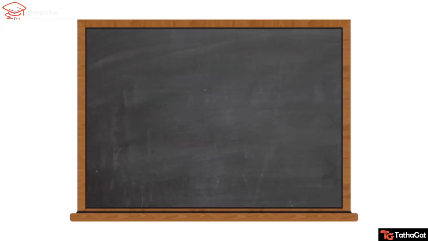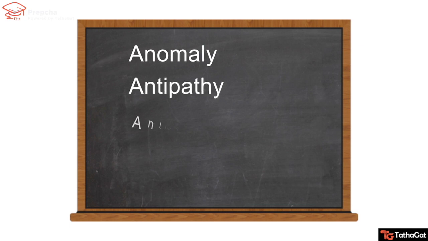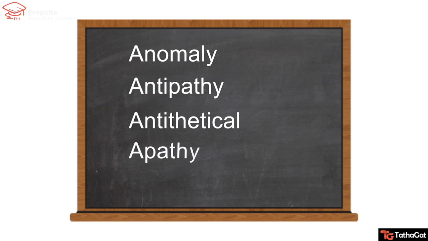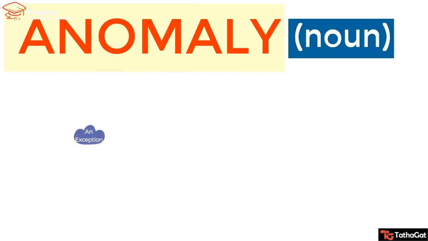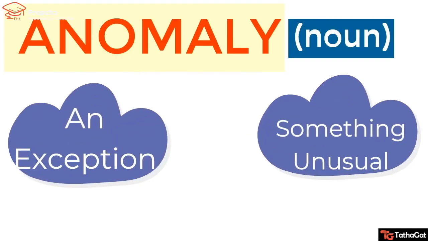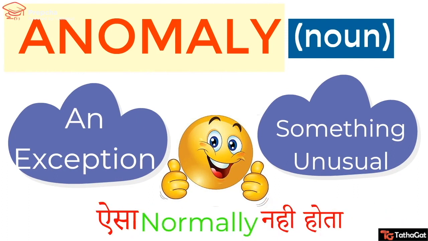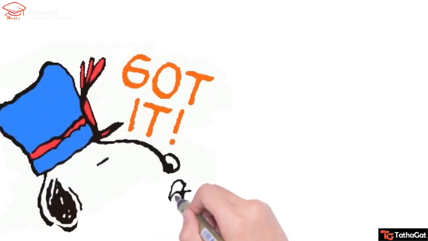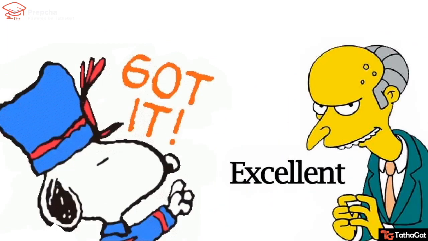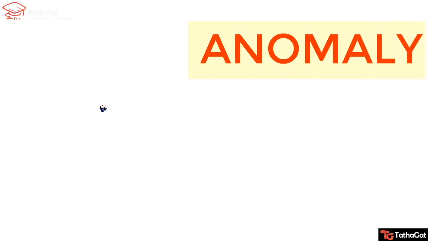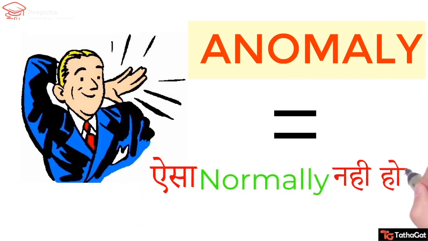Our words for the day are anomaly, antipathy, antithetical, apathy, and appease. Starting with anomaly. Anomaly is a noun. It means an exception or something unusual. मतलब ऐसा normally नहीं होता. Got it? Go ahead, pat your back. So, anomaly ऐसा normally नहीं होता.